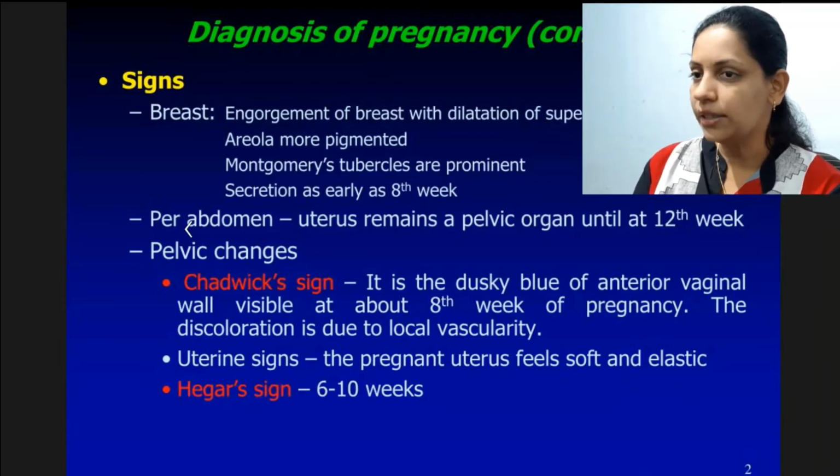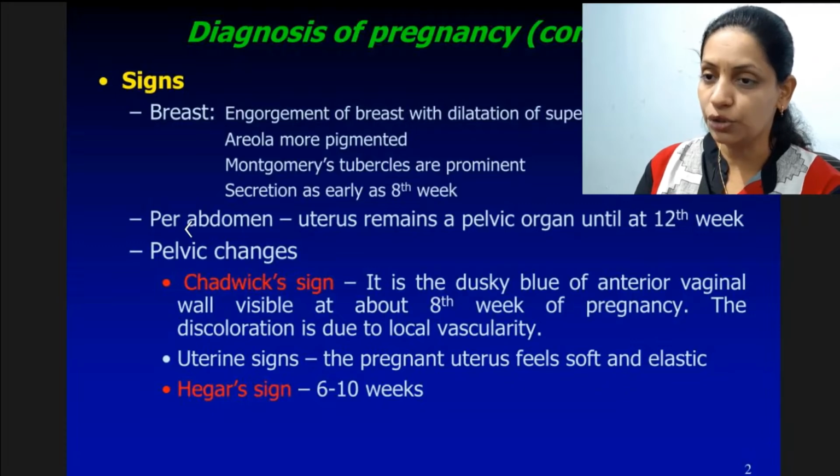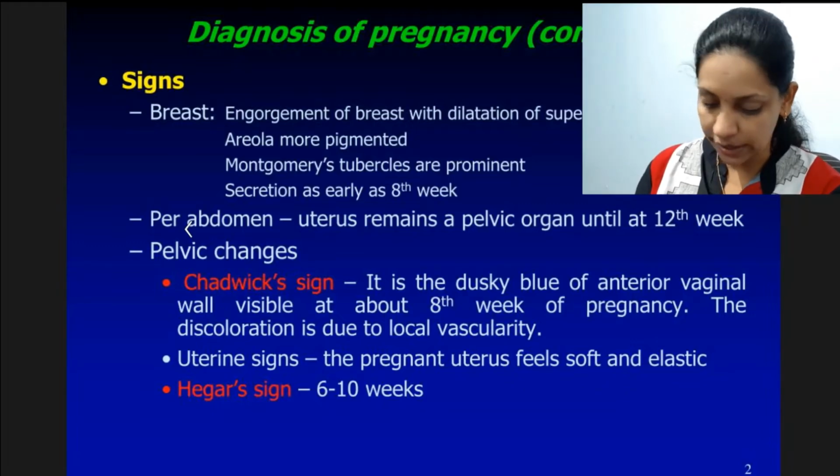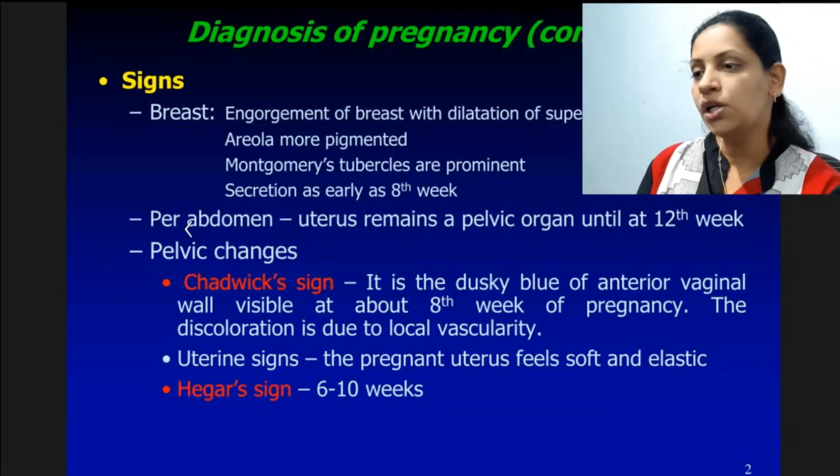Now what are the signs, or the clinical features or findings, we should see in these early trimester patients? The basic signs are, first of all, enlargement of the breast, and Montgomery tubercles which are seen around the breast.